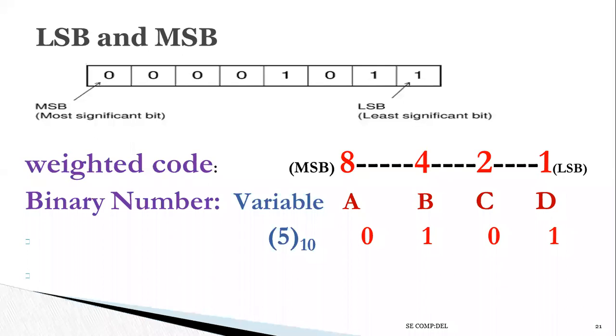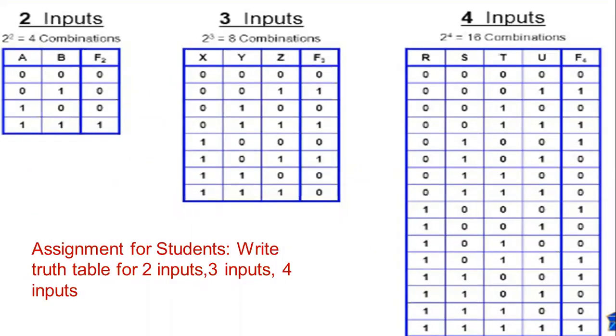So for the binary number 5, its binary code is 0, 1, 0, 1. So A is the MSB side and D is the LSB side. These are examples of truth tables, and they also have different binary numbers.